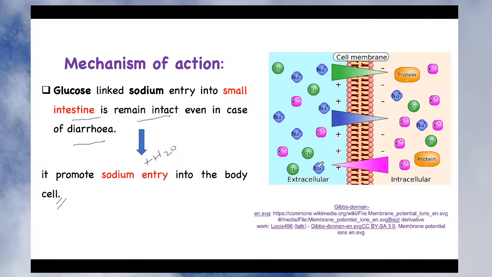And since in case of diarrhea there is a loss of both sodium and potassium, if you give potassium chloride, this potassium will also add to the movement of sodium inside the body cell. And as I have mentioned, along with sodium there will also be entry of water, which facilitates rehydration of that particular patient. So this is how ORS helps in rehydration of the patient suffering from diarrhea.